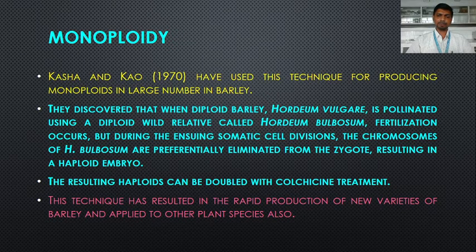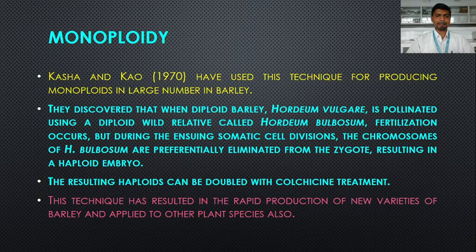The zygote is diploid because it is formed as a result of union between the egg cell and the sperm cell, both of which are haploid cells. So after the fusion of these two cells, a diploid zygote is formed. But during the ensuing somatic cell divisions, the chromosomes of Hordeum bulbosum are preferentially eliminated from the zygote, resulting in a haploid embryo.